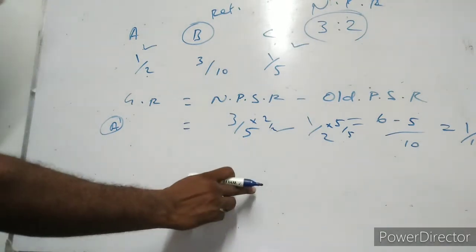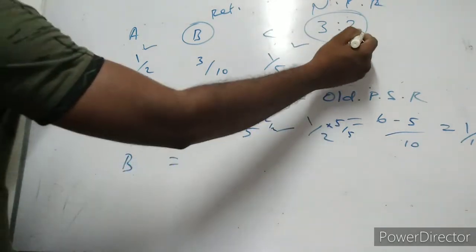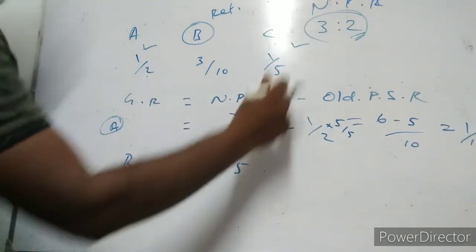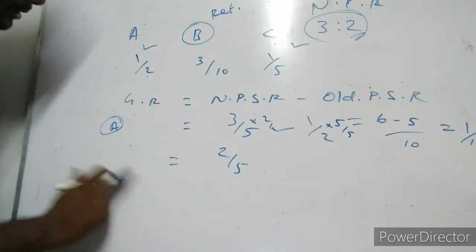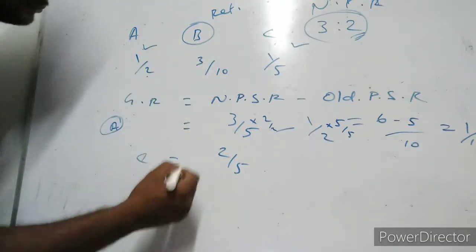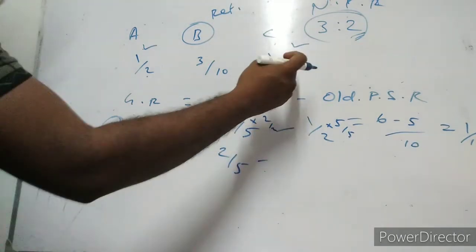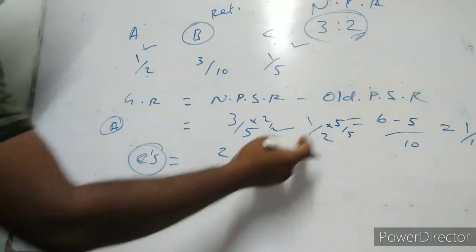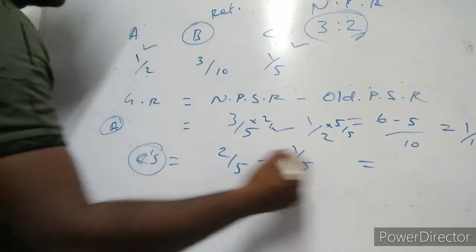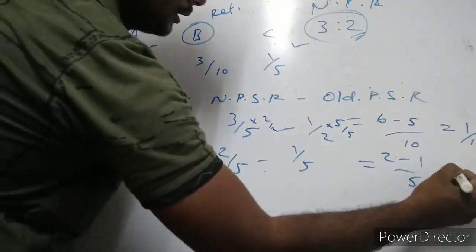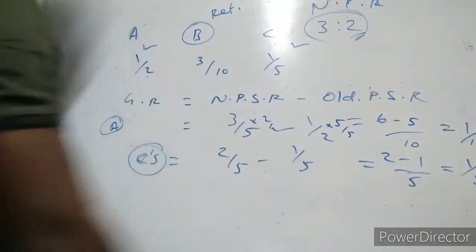Do you have any doubt in it? Very easy one. And B's. What is B's new profit sharing ratio? That is 2 by 5. 2 plus 3 is 5 and 2 is, who is? C's, not B's, because B retired, so C's. So 2 by 5 minus the old, which is 1 by 5. The base will be same. 2 minus 1 is equal to 1 by 5. So this is C's gaining ratio.